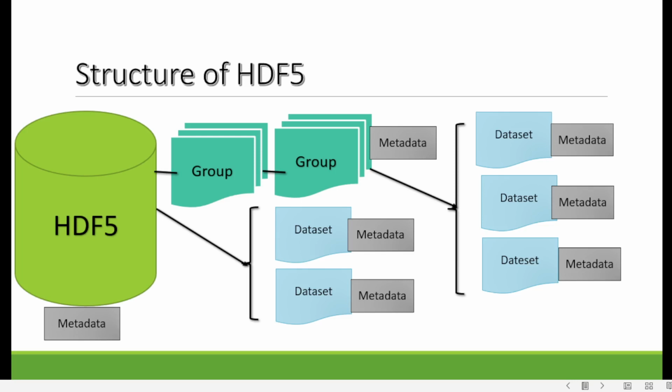Data sets are very similar to NumPy arrays. They are homogeneous collections of data elements with immutable data types. But unlike NumPy arrays, they support storage features such as compression, error detection, and chunked input output. So we can also compress the data, which makes the overall file size smaller. And we can add metadata to HDF files, to groups, or to data sets for self-description.